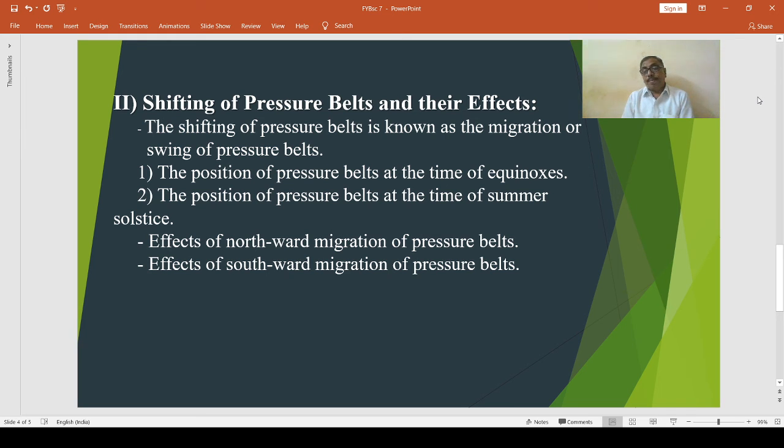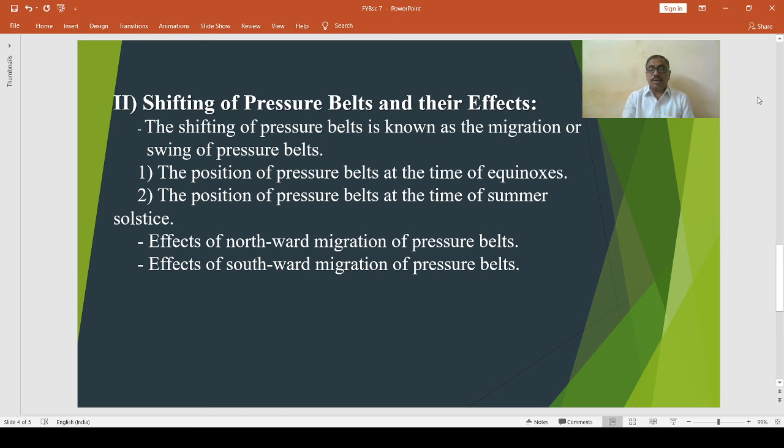Effects of southward migration of pressure belts. During this period, the region that lies between 30 degree north and 35 degree north latitudes becomes free from high pressure belts and comes under the influence of westerlies, which give rainfall in winter. California and the coastal areas of the Mediterranean Sea receive rainfall from the westerlies in winter.